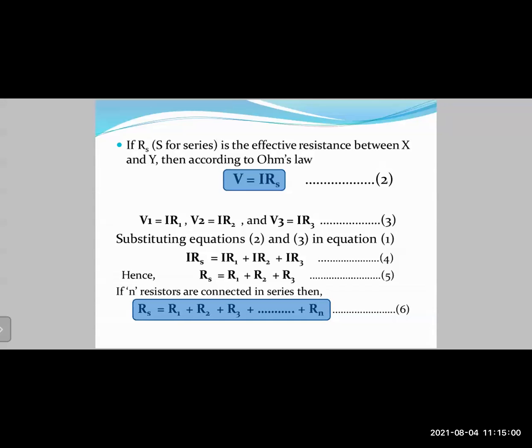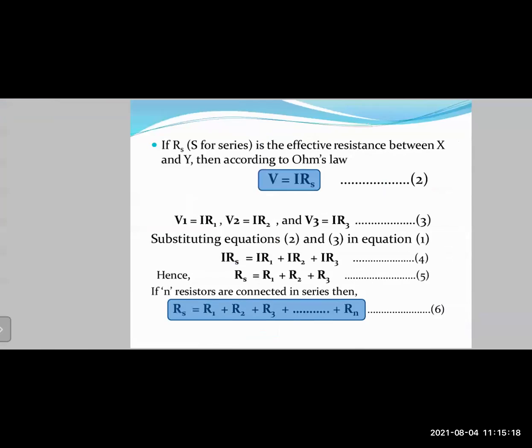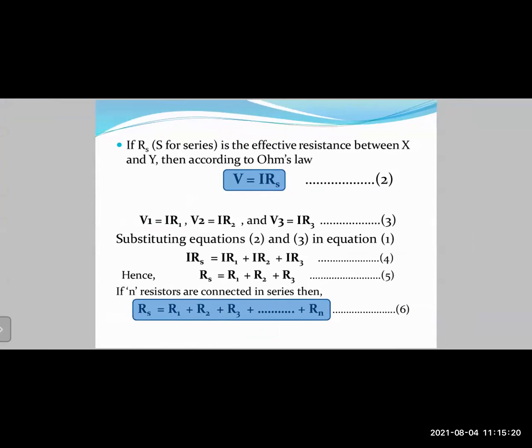सिंपल. Okay, so you need to remember this diagram here, which is important because this diagram will help you in understanding the concept of what? Your resistors in series. And in a series combination, the total voltage is what? V1 plus V2 plus V3, whatever it may be, through the individual resistors, right? And then applying Ohm's law, what do we get finally? Rs equals R1 plus R2 plus R3 up to Rn.